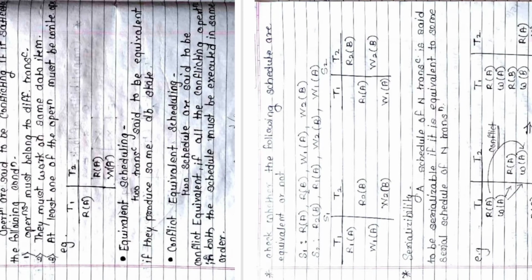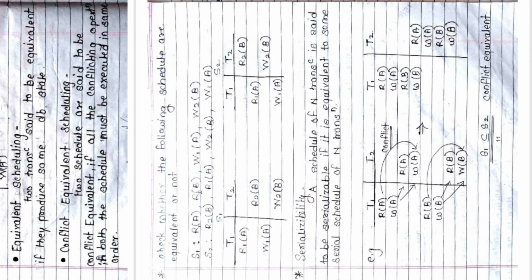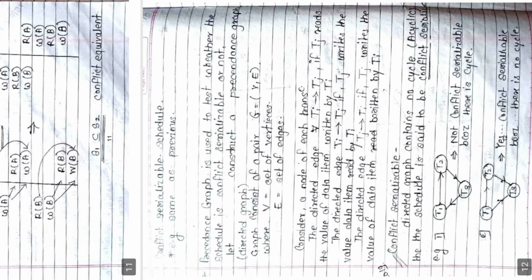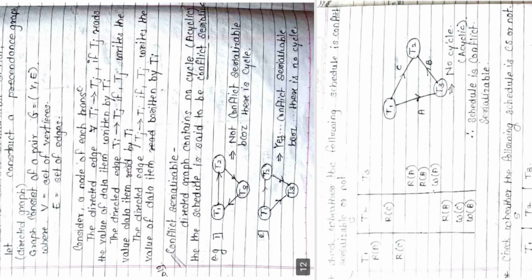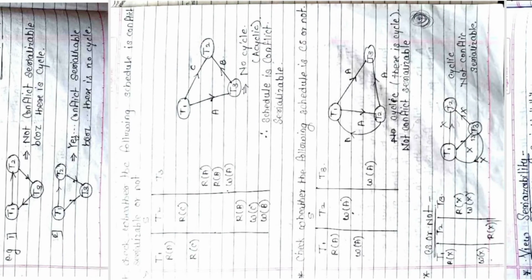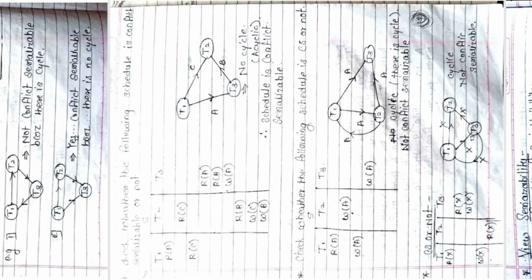Then the conflict equivalent scheduling. Then we have serializability. In that we have talked about conflict serializability. There are two types of serializability: one is conflict serializable schedule and one is view serializable schedule. The conflict serializable schedule is such that whenever we have a cyclic graph, or the graph contains a cycle, then we say that the schedule is not conflict serializable. And if there is no cycle, then we say that schedule is conflict serializable.